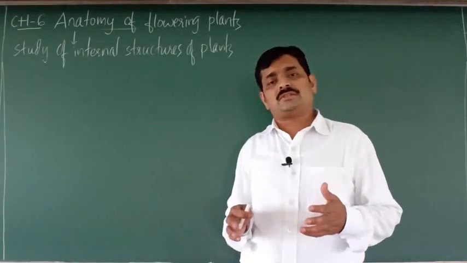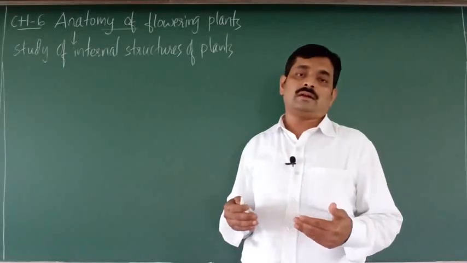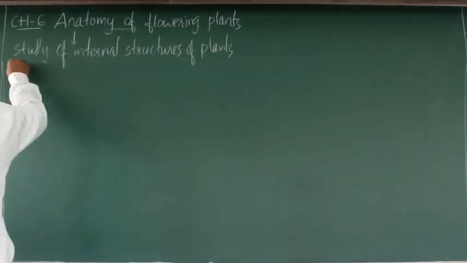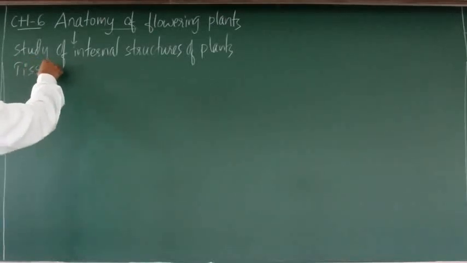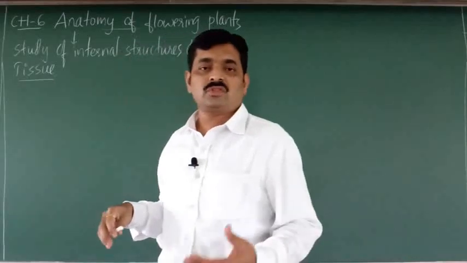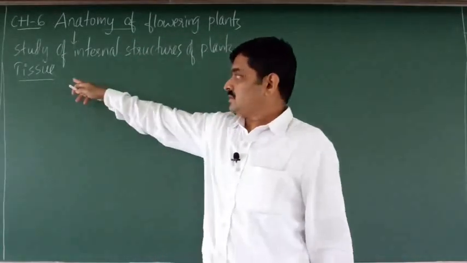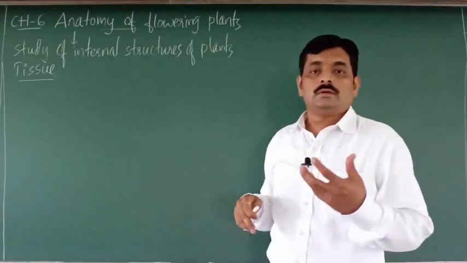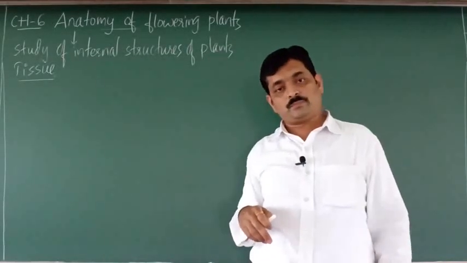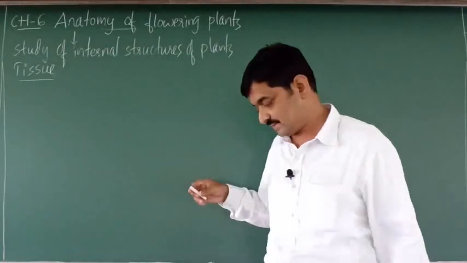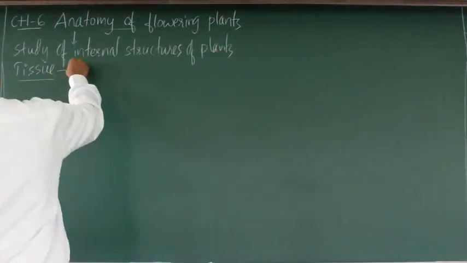See here, plants internally are composed of tissues. Plants are composed of singular tissue, plural tissues. Now what is this tissue? Tissue is composed of cells. It is a group of cells.